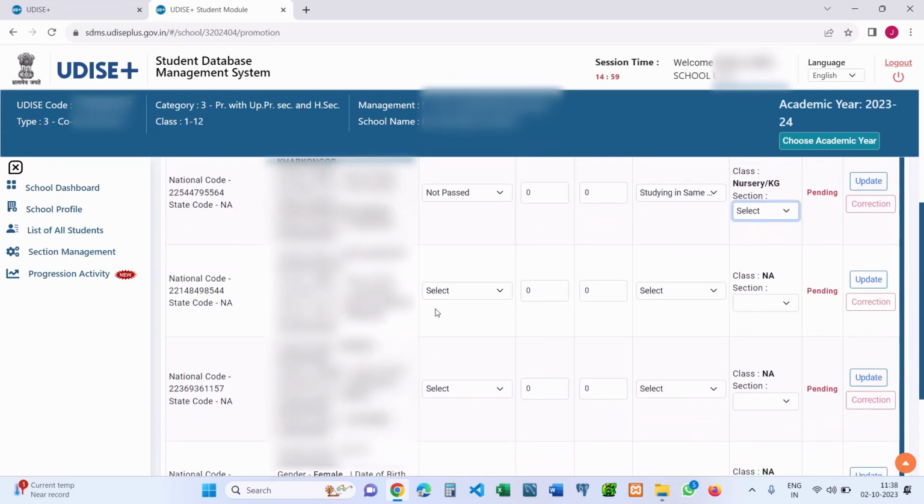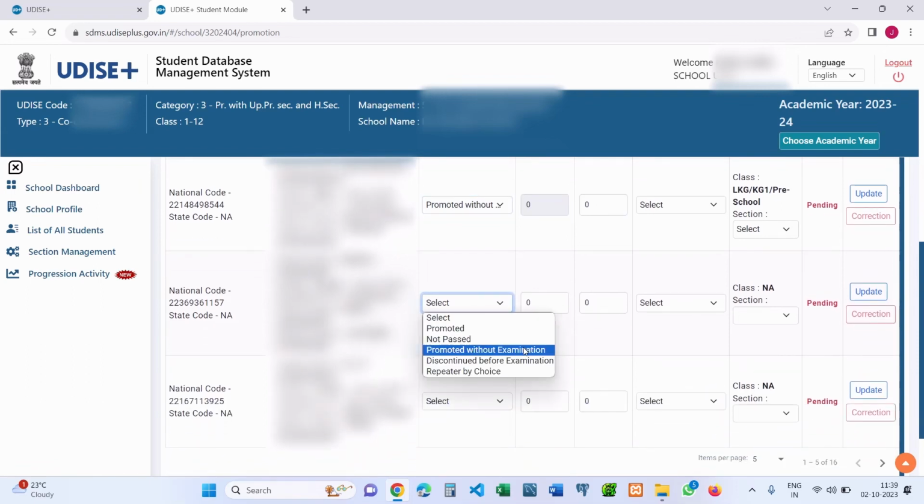Now, the third progression activity is promoted without examination. You can specify this option for the student only if the student has been promoted to the next class without taking any promotion examination. In this case, the next class will automatically be assigned to the student. Then you have to specify the total number of days the student attended the school, and the percentage of marks will be disabled since the student has not given any examination.